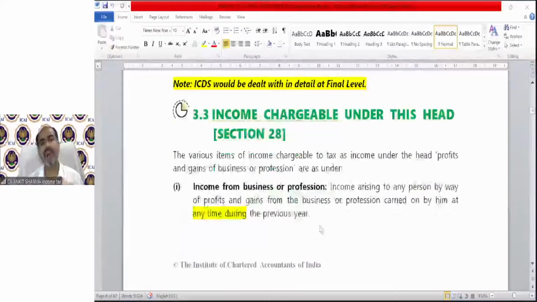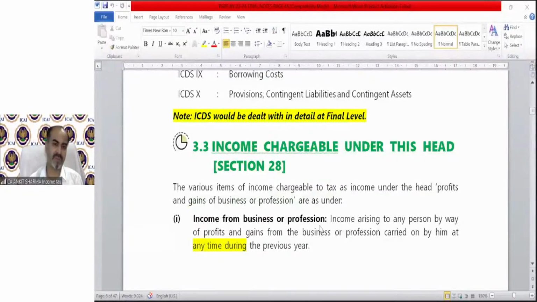Now we are coming to the charging section of PGBP head, income chargeable under section 28. Let me ask you a question. As you have already gone through the two heads, salary and income from house property, somebody tell me the charging section of salary and house property. Let's make it more interesting. Tell me the charging section of income tax, of salary and of income from house property. Let's see how sincere you are.